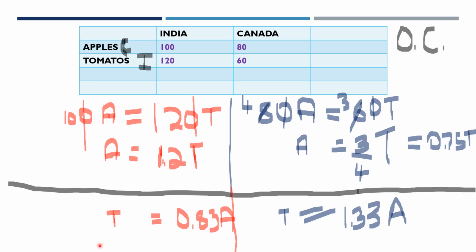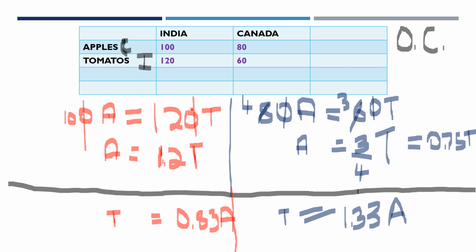If I'm producing apples, I'm sacrificing 1.2 tomatoes, which is more, right? But if I'm producing tomatoes, I'll be sacrificing 0.83 apples. So we are calculating the opportunity cost and trying to understand which one we should be producing.